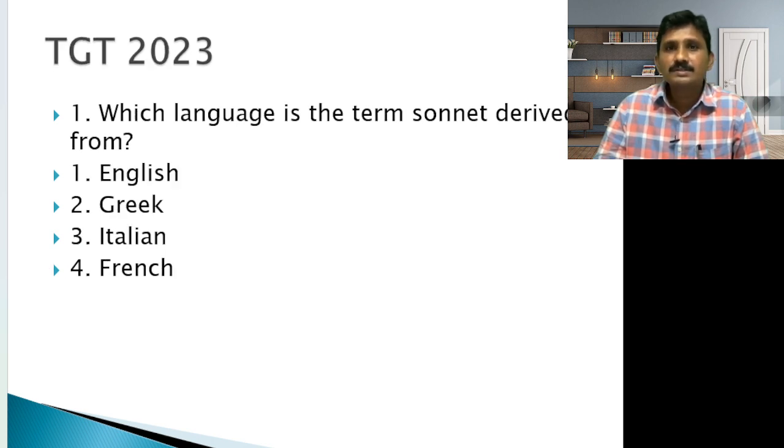Next question, TGT 2023, very recent, they asked which language the term sonnet is derived from. I already told you in the beginning of the sonnet discussion. Which language? English, Greek, Italian or French? The answer is Italian. So sonnet is derived from the Italian word sonetto.